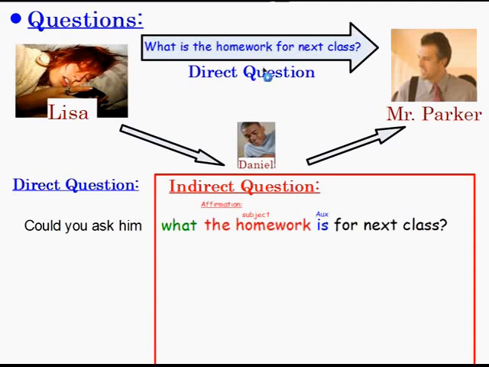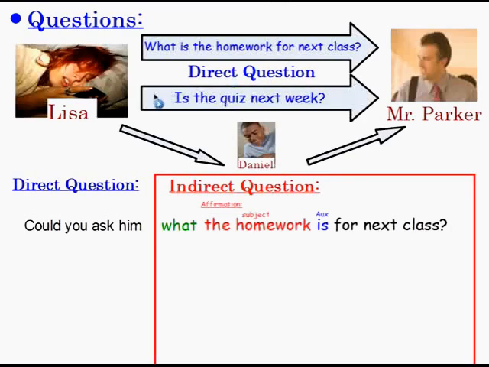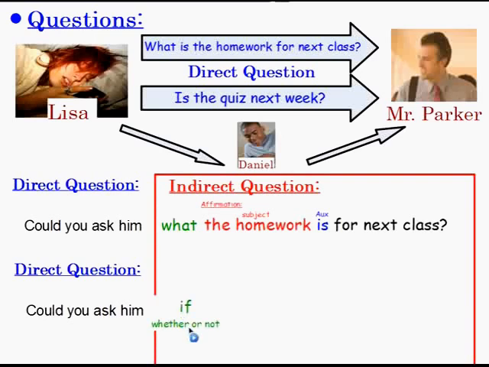Okay, so another example. Lisa says directly to Mr. Parker, "Hey, Mr. Parker, is the quiz next week?" But remember, she couldn't do that. She couldn't talk to Mr. Parker, so she needs to ask Daniel to ask the question to Mr. Parker for her. So again, she starts with a direct question. She says, "Could you ask him?" And then she uses a different type of word. She says "if," or maybe she could say "whether or not," right? And then the question, "is the quiz next week?"